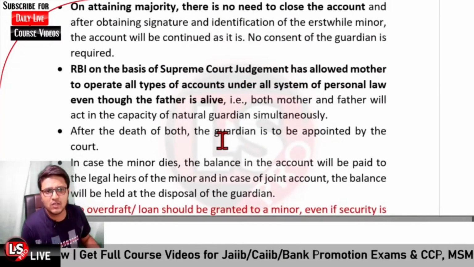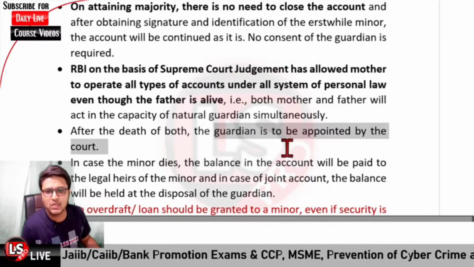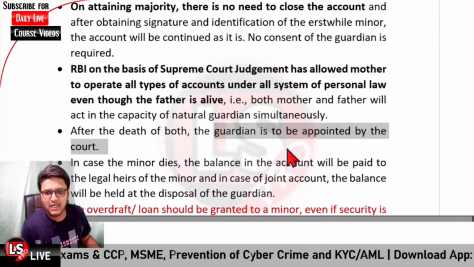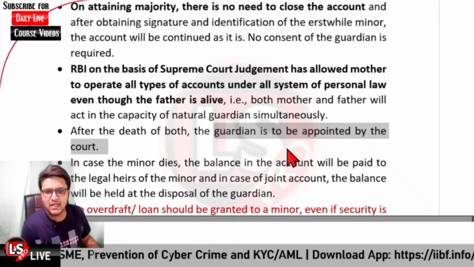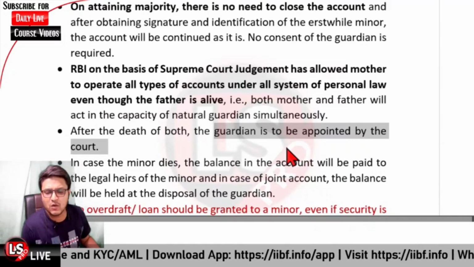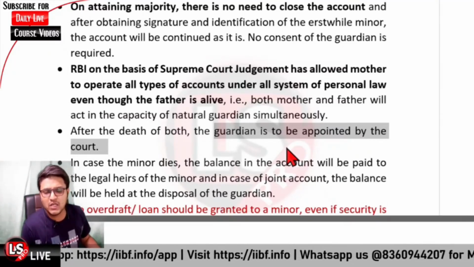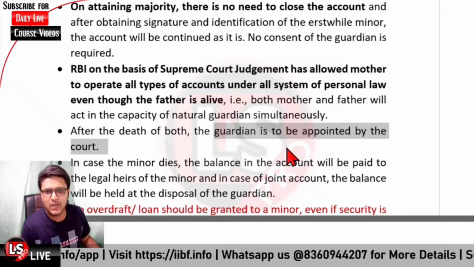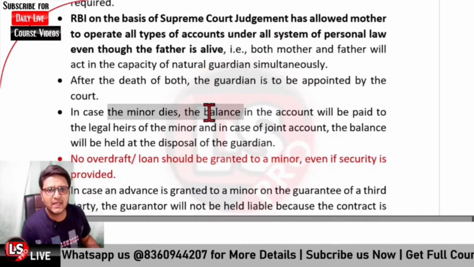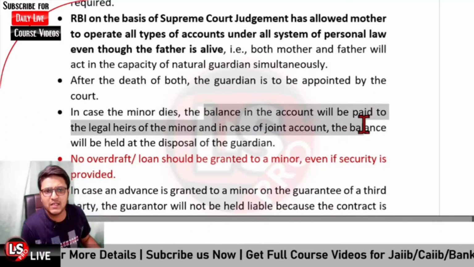After the death of both, the guardian is to be appointed by the court itself. That is said to be the legal guardian. In case the minor is above 10 years and has a self-operated account, in that case nomination is not possible in a minor's self-operated account. Further, in case the minor dies, the balance in the account will be paid to the legal heirs of the minor.